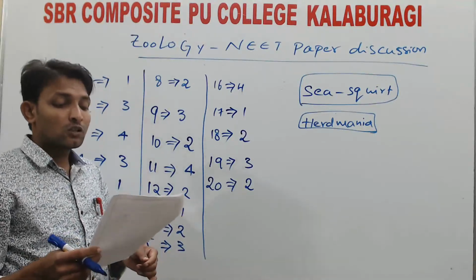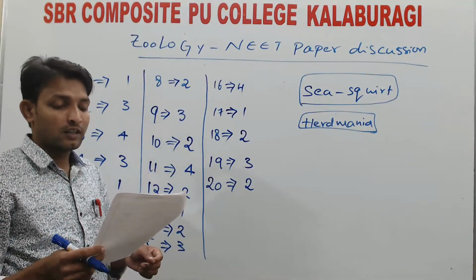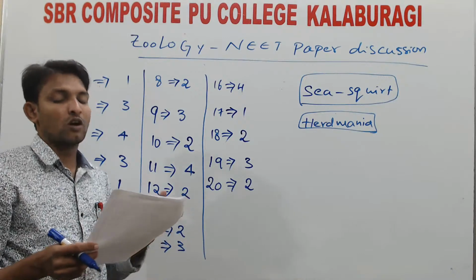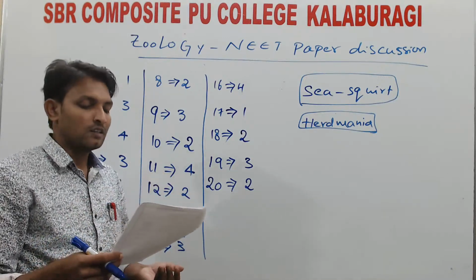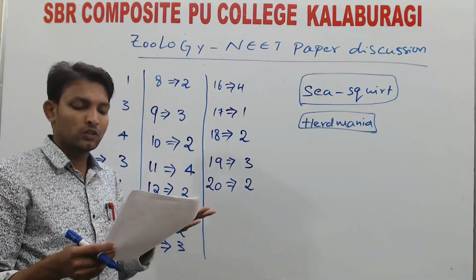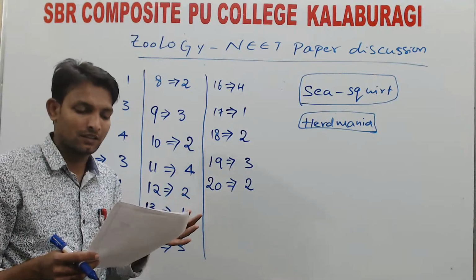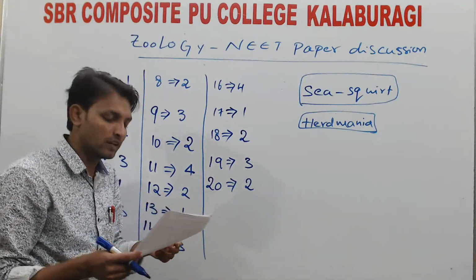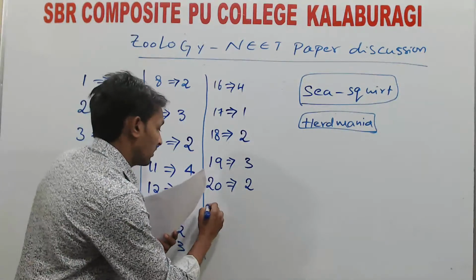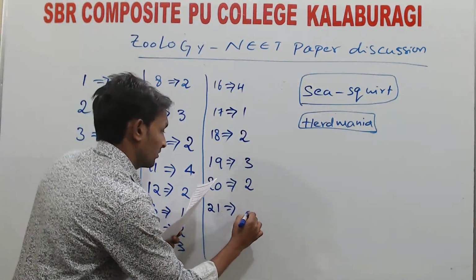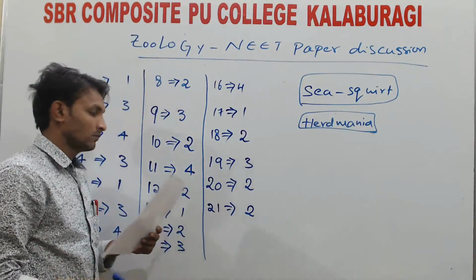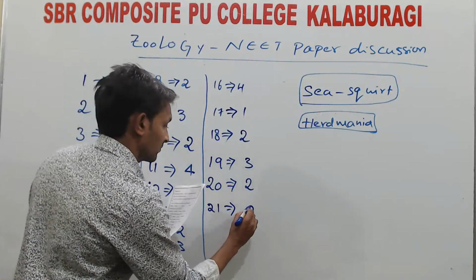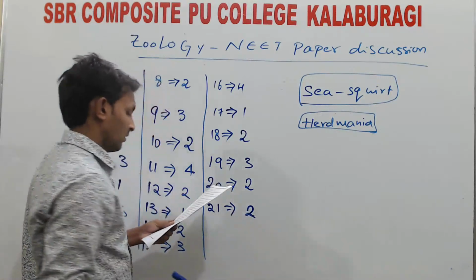Next, which of the following is not contained in phylum Chordata? Cephalochordata is there, tunicata is there, vertebrata is there. The second option, Echinodermata, is not there in phylum Chordata. Question 21, option 2.